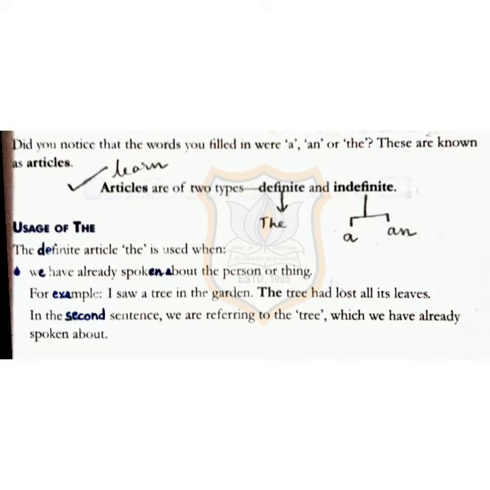Usage of the. The definite article the is used when we have already spoken about a person or thing. For example, I saw a tree in the garden. The tree had lost all its leaves. In the second sentence, we are referring to the tree which we have already spoken about.